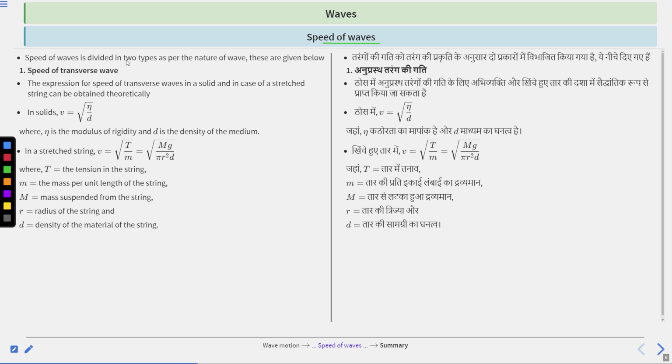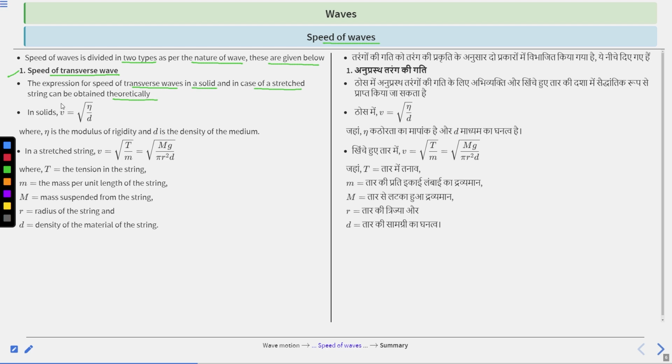Next is speed of waves. Speed of waves is divided into two types as per the nature of wave. These are given below. First is speed of transverse wave. The expression for speed of transverse waves in a solid and in a stretched string can be obtained theoretically.